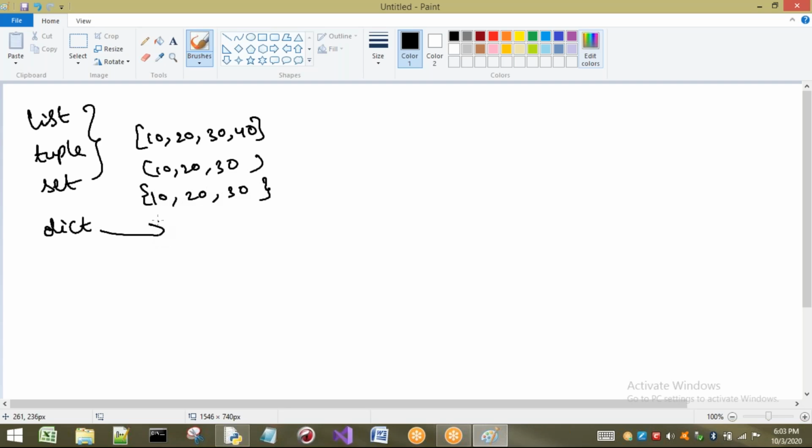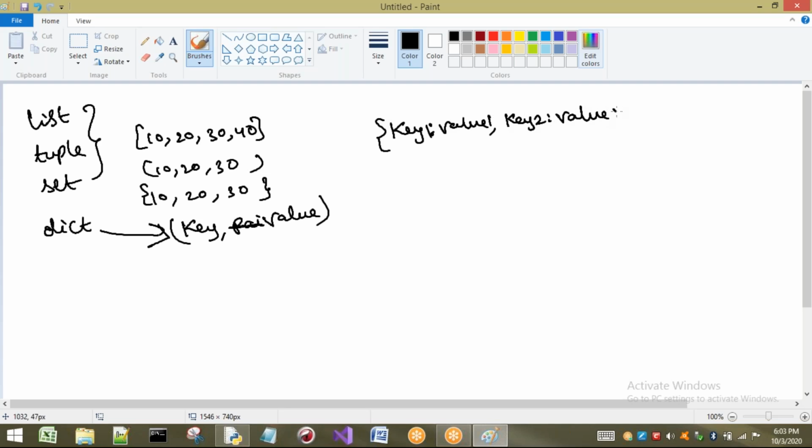But if you consider a dictionary, every element is going to have two things. One is key, another one is value. So for every element in the dictionary, we are going to have a key value pair. That is represented with key and value. This is the first one, key one, value one. It is represented inside flower brackets. Next, key 2, value 2, and so on.